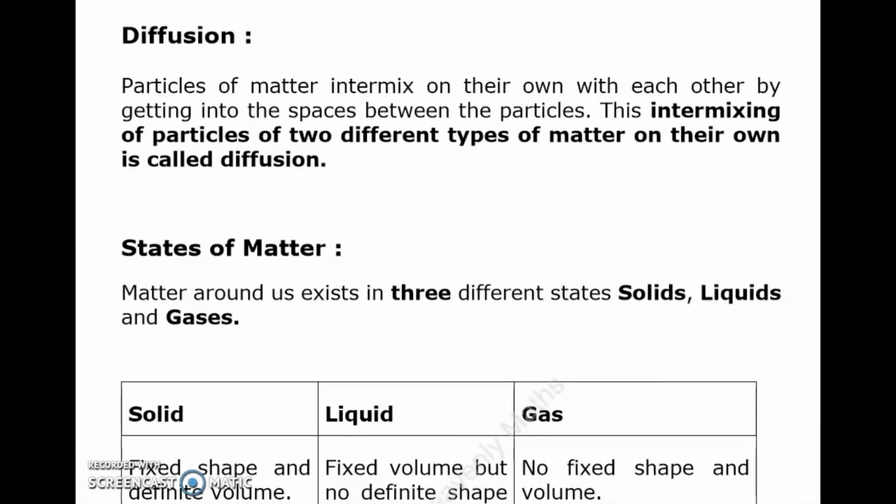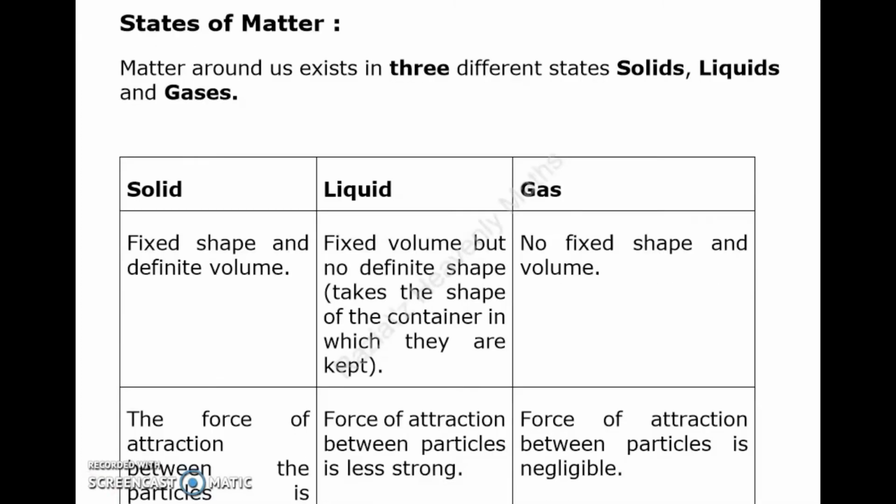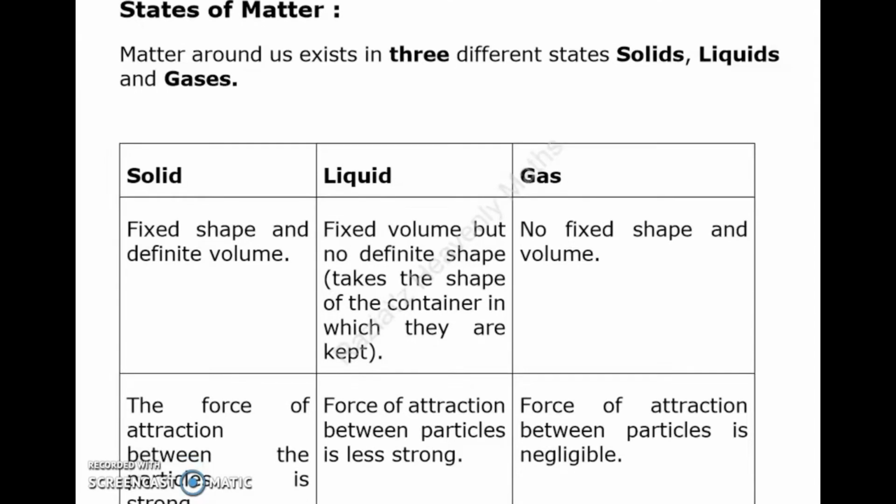Diffusion. Particles of matter intermix on their own with each other by getting into the spaces between the particles. This intermixing of particles of two different types of matter on their own is called diffusion. Now we are going to discuss states of matter. Matter around us exists in three different states: solids, liquids and gases.